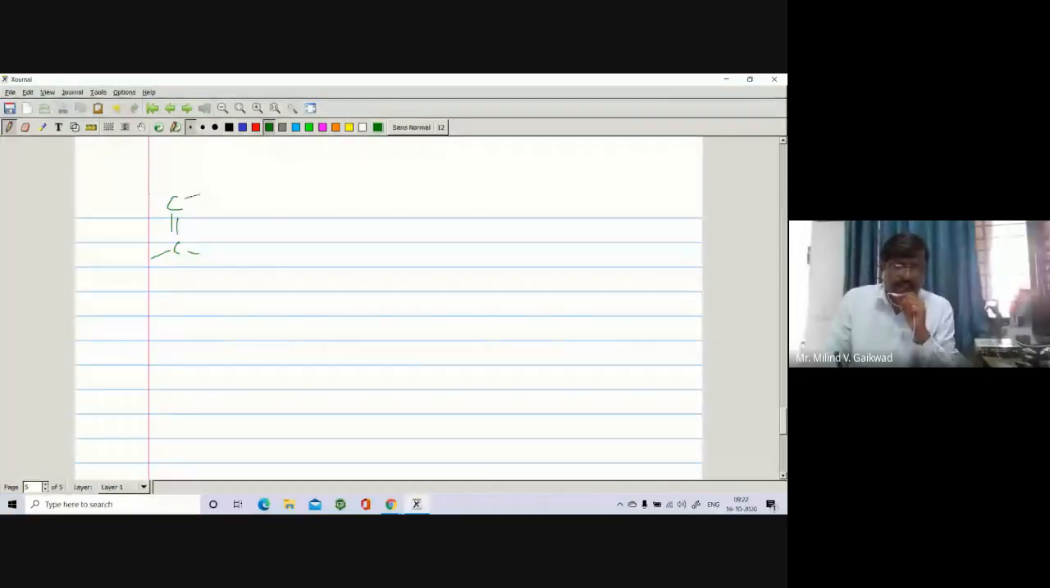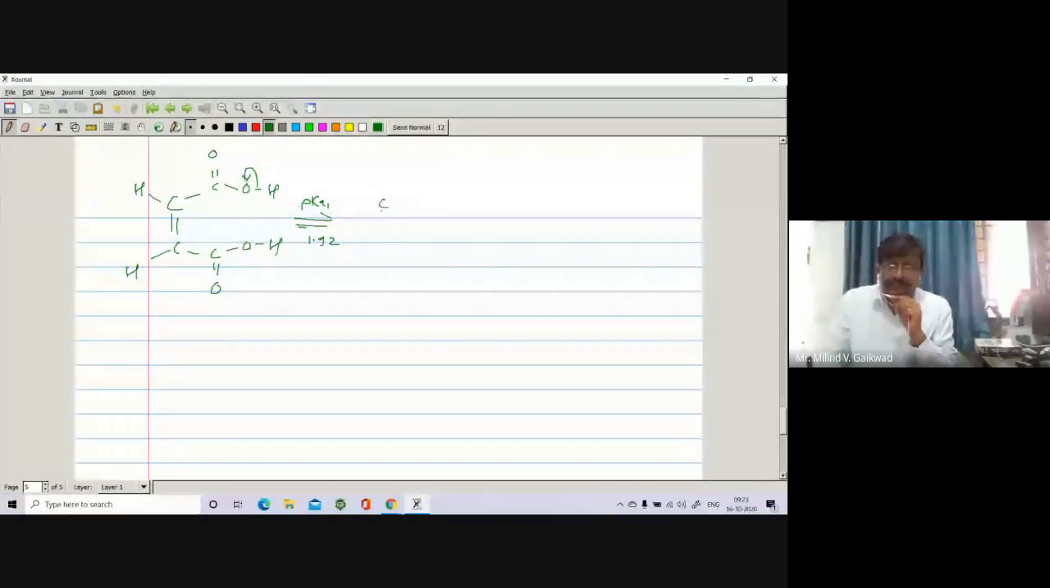Here is H, and here is H, and here is C double bond O and O and H, and here is also C double bond O and O and H. They have two COOH groups. If it undergoes dissociation, the first dissociation, pK1, is found to be 1.92.